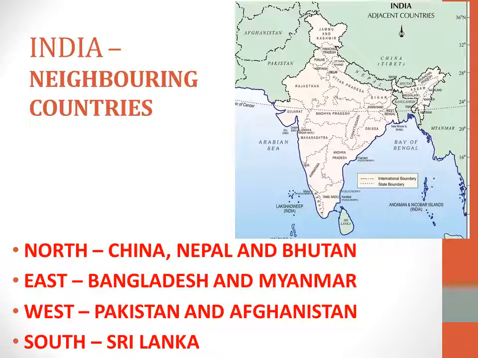So on the north side, it is Nepal, China and Bhutan. In the east, it is Bangladesh and Myanmar. Towards the west, it is Pakistan and Afghanistan. And towards the south, it is Sri Lanka. So they are our neighboring countries.